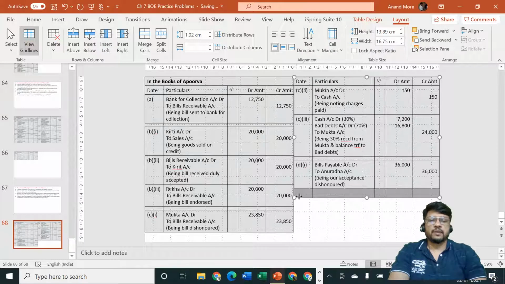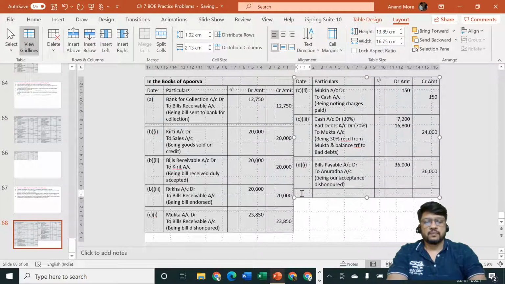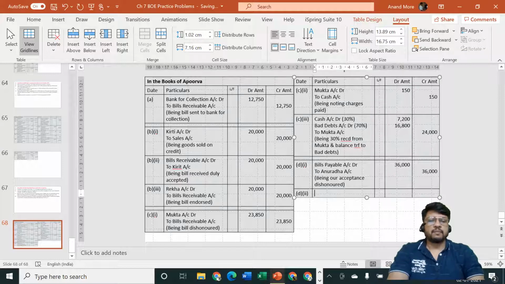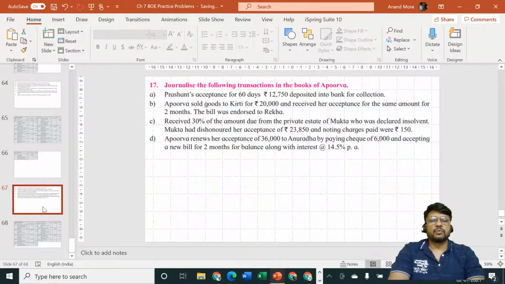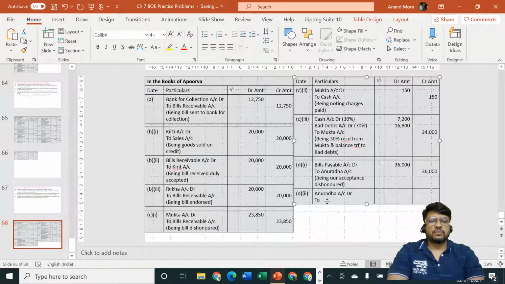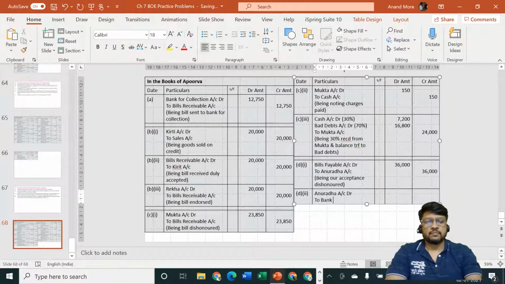Next point, point number D, and in the second entry we are paying partial cash. How much cash are we paying? 6,000. To whom are we paying? Anuradha. So entry will be Anuradha account debit, to, have they told us cash or check? They have told us to pay by check. So I specify to bank account.